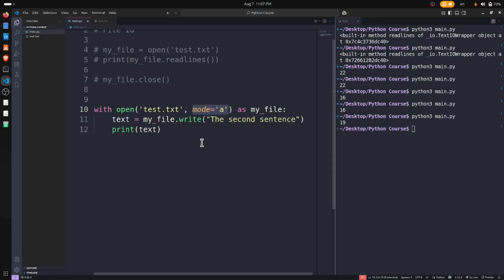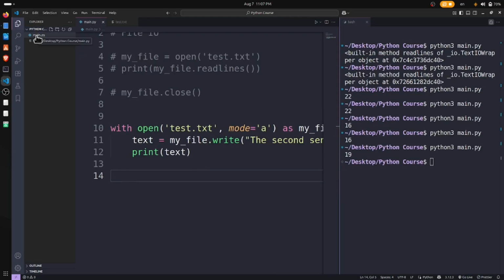And we have already seen four modes, and I've told you that these four modes are very, very important: read, write, read and write, and append. One more thing is also important at the same time, a very crucial thing. You have to understand this: the file path. You have to understand which path you use. Here, for example, we have this main.py file and test.